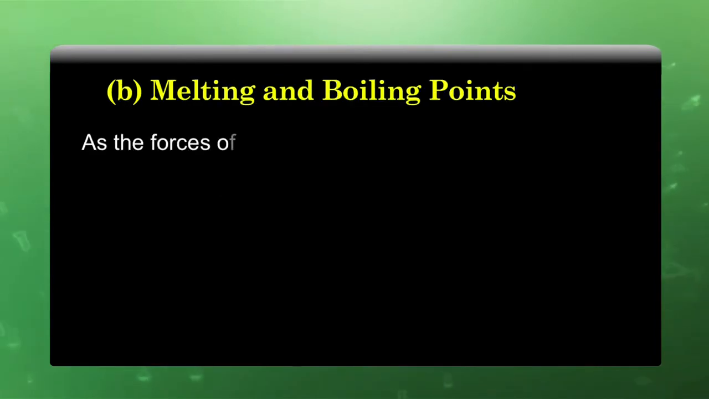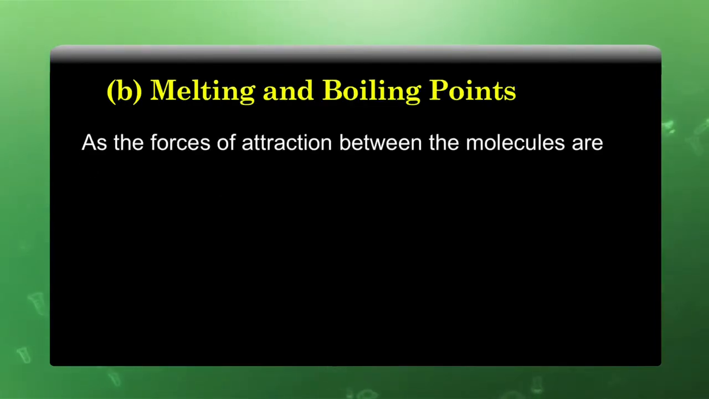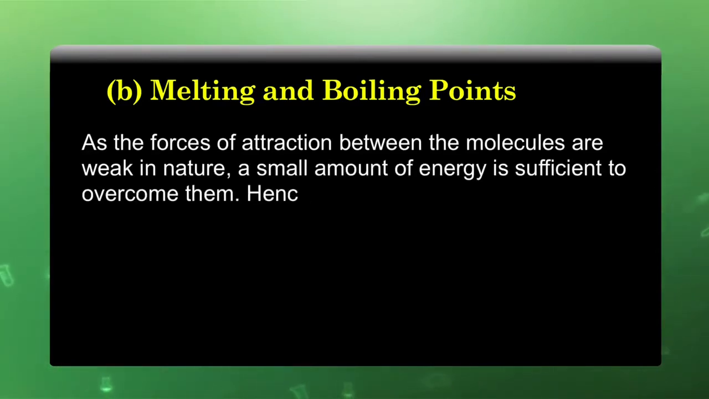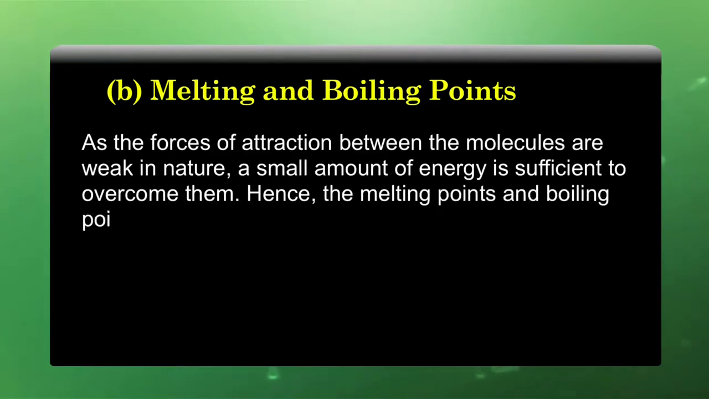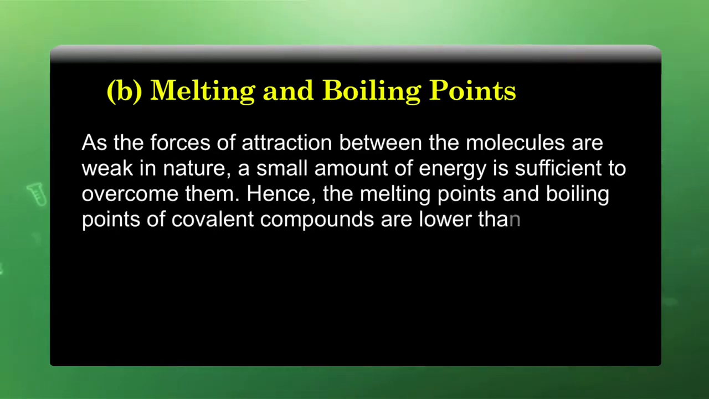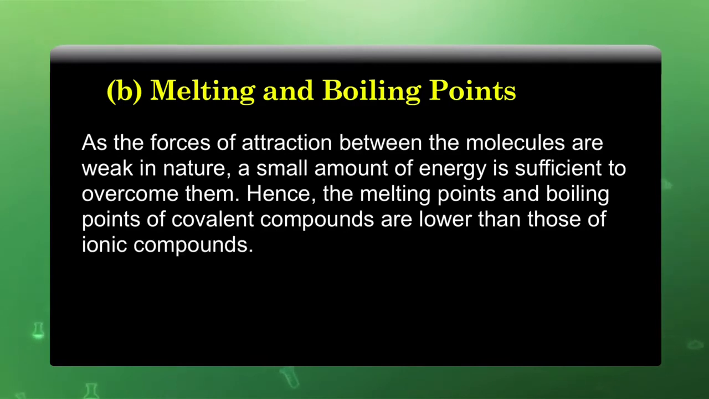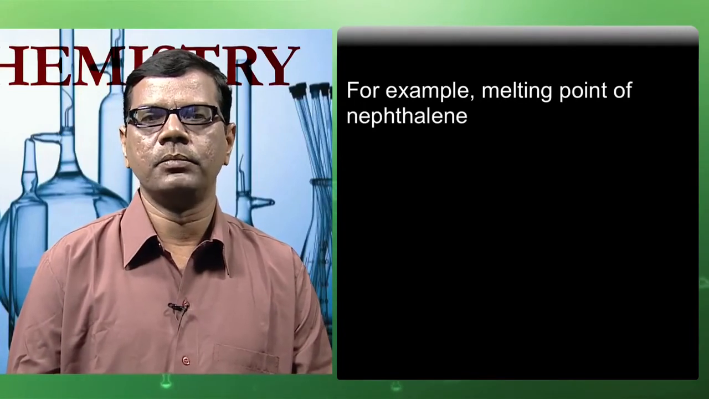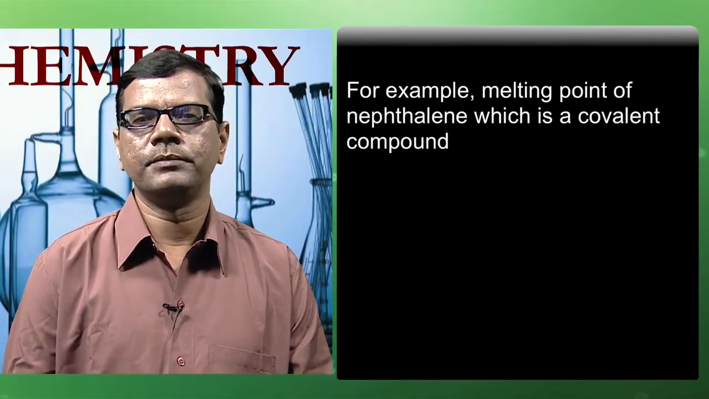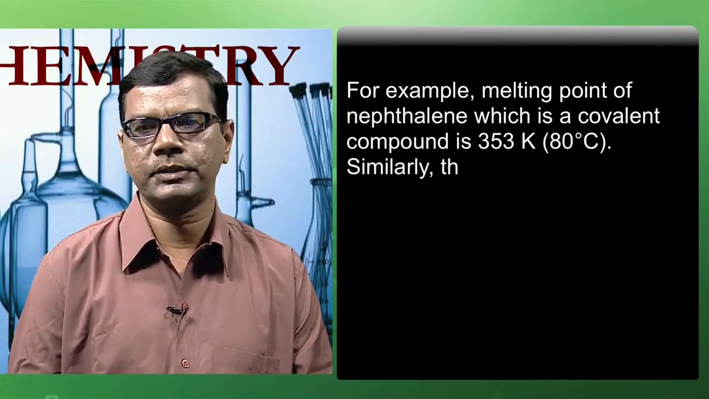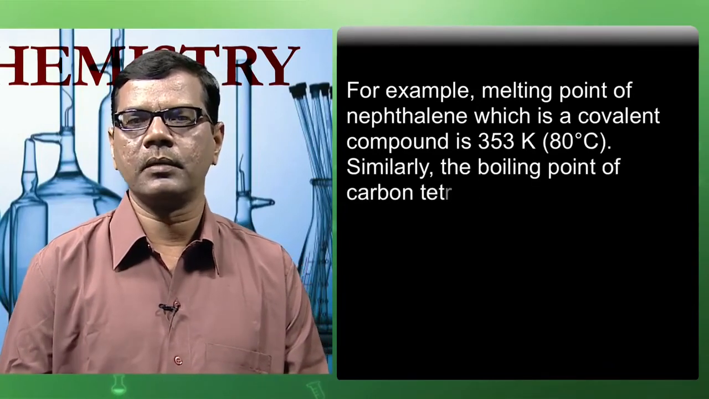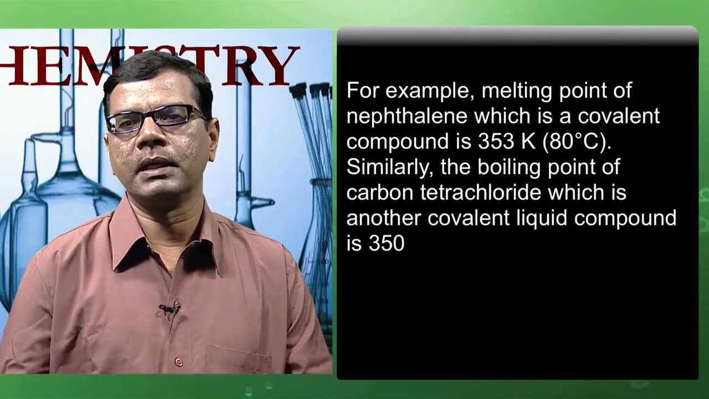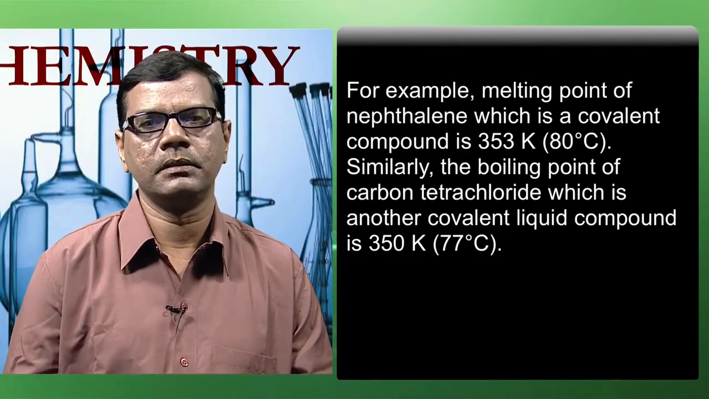Melting and boiling points. As the force of attraction between the molecules is weak in nature, a small amount of energy is sufficient to overcome them. Hence, the melting points and the boiling points of covalent compounds are lower than those of the ionic compounds. For example, the melting point of naphthalene, which is a covalent compound, is 353 Kelvin or 80 degree centigrade. Similarly, the boiling point of carbon tetrachloride, which is another covalent liquid compound, is 350 Kelvin or 77 degree centigrade.